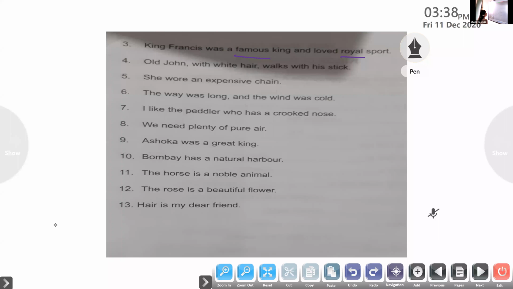Okay, now pick out the adjective of quality in that sentence. Old, yes. Then, is there any other word which tells about the hair? White. Yes, very good.